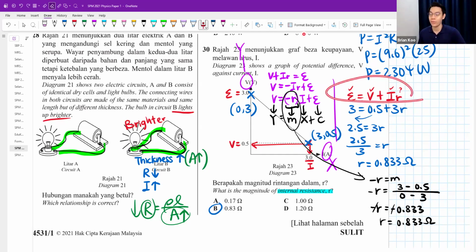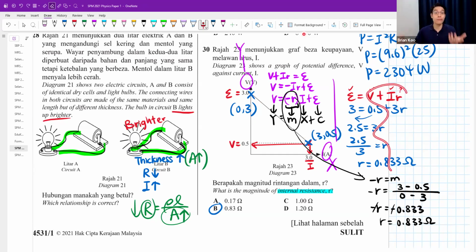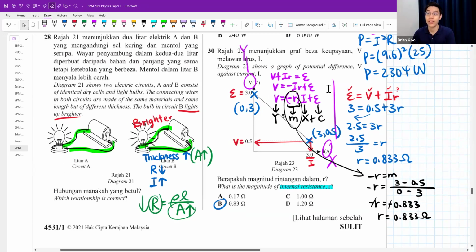But be careful, guys. Sometimes in paper 2, they will say using your graph, or according to your graph, state how to find the internal resistance. To use your graph to find internal resistance, you have to use this method. You have to say the internal resistance is the gradient. You cannot do the substitution method. They're asking you how to find it using the graph. According to the graph, it is the gradient.